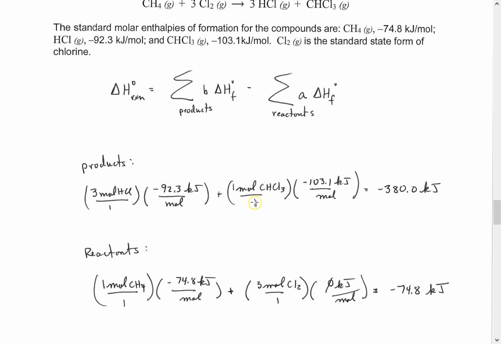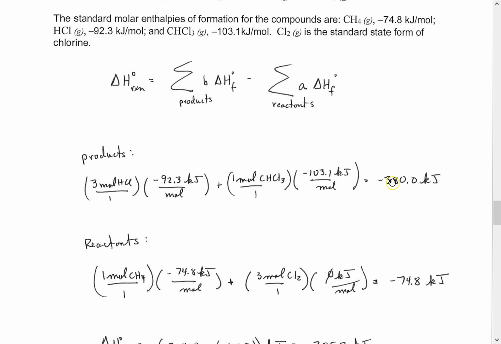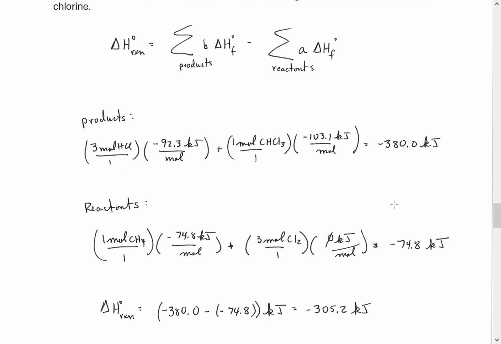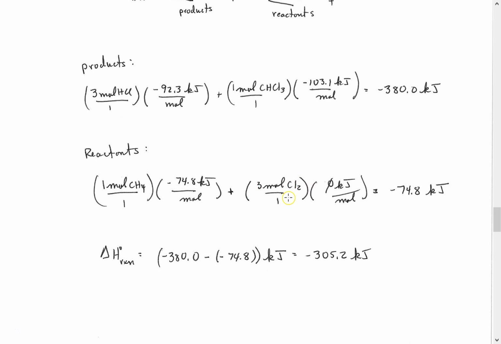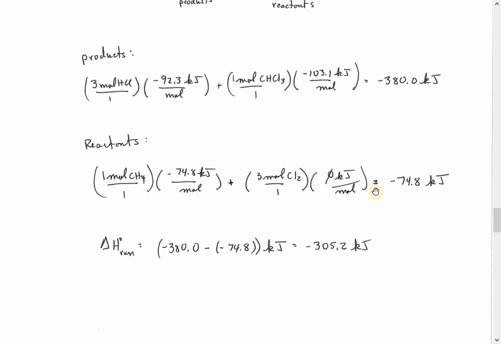Plus, also on the product side, we have 1 mole of CHCl3. Its standard molar enthalpy of formation is negative 103.1 kilojoules of energy. So add those together. On the product side, we're up to negative 380.0 kilojoules of energy. On the reactant side, we had 1 mole of CH4, and its standard molar enthalpy of formation was given, negative 74.8 kilojoules. And then we have 3 moles of Cl2, but like the information given, remember, we know that anything in its standard state, in its standard form, the standard molar enthalpy of formation is 0. So I get negative 74.8 kilojoules of energy there.